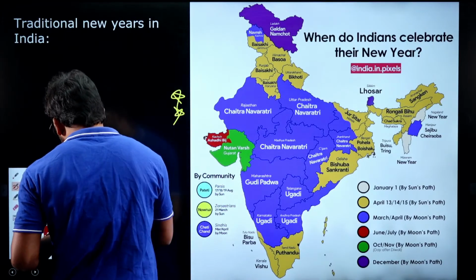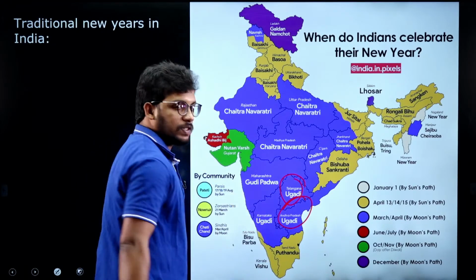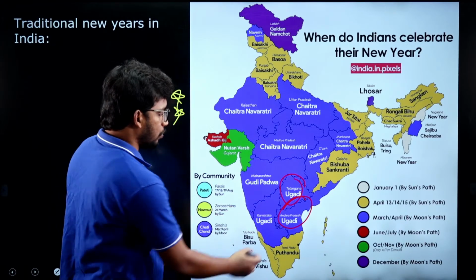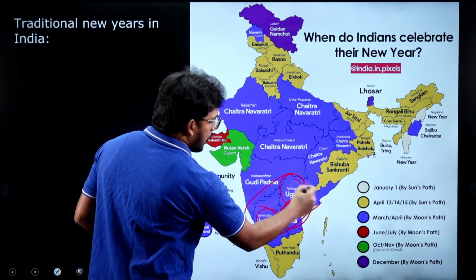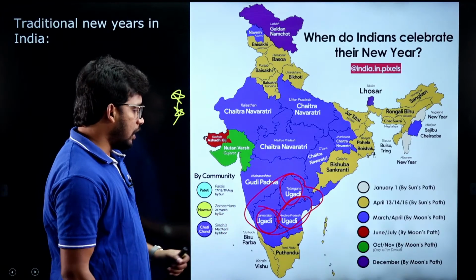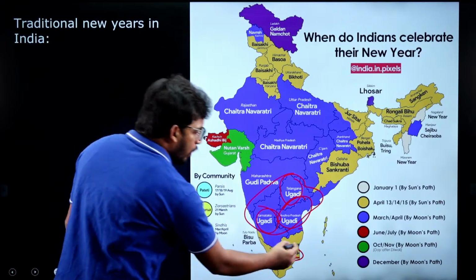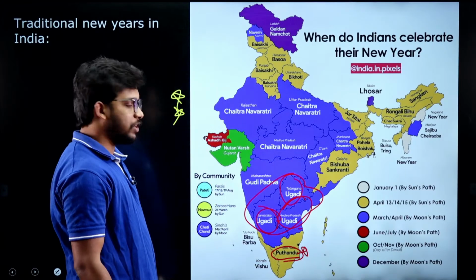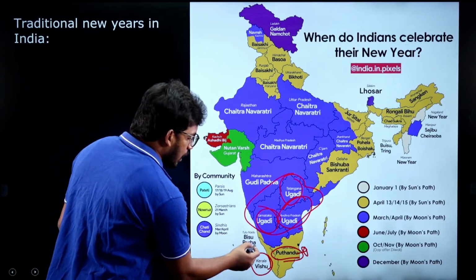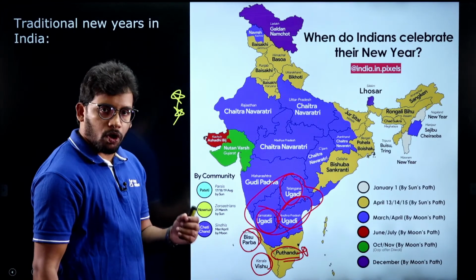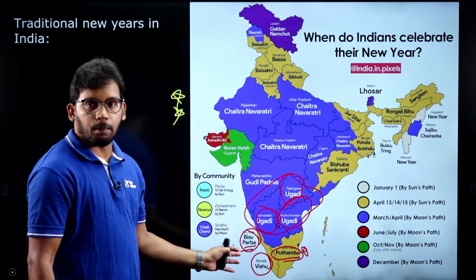You need to remember these things for the exam, right? Telangana and Andhra Pradesh celebrate Telugu New Year as Ugadi, and of course Karnataka as well. So these three states celebrate New Year with the name Ugadi, and Tamil Nadu celebrates with the name Puttandu. Very, very important because they have asked many times in matching questions. Kerala celebrates it as Vishu, and within Karnataka we have Tulunadu, a small region bordering Kerala and Karnataka, which celebrates it as Bisu Parba.